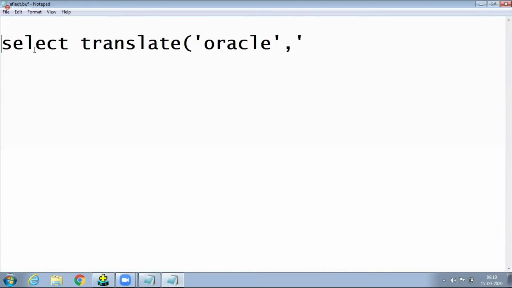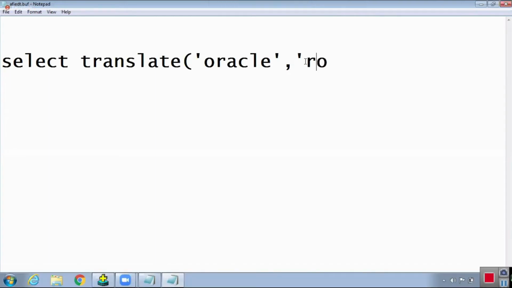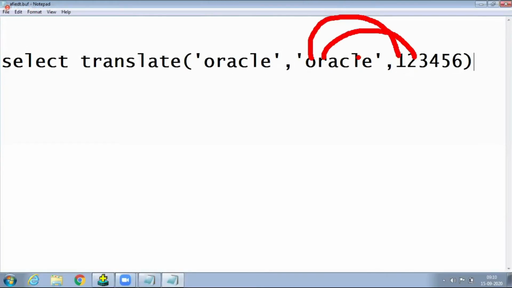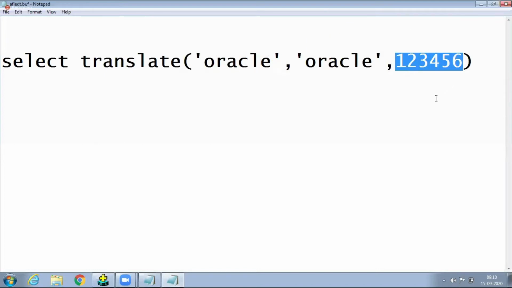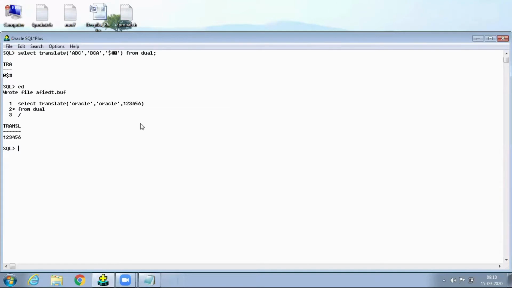And now here this is the Oracle string. I want to replace it with 1, 2, 3. Any order, not a problem. Here O is replaced with 1, R is replaced with 2, A is replaced with 3, like this only, 1, 2, 3, 4, 5, 6. Numbers are also possible, not only characters. Why? Because implicit conversions are there on the Oracle database side. Character functions in a feature we are learning. Okay, fine. Up to this one, very easy.